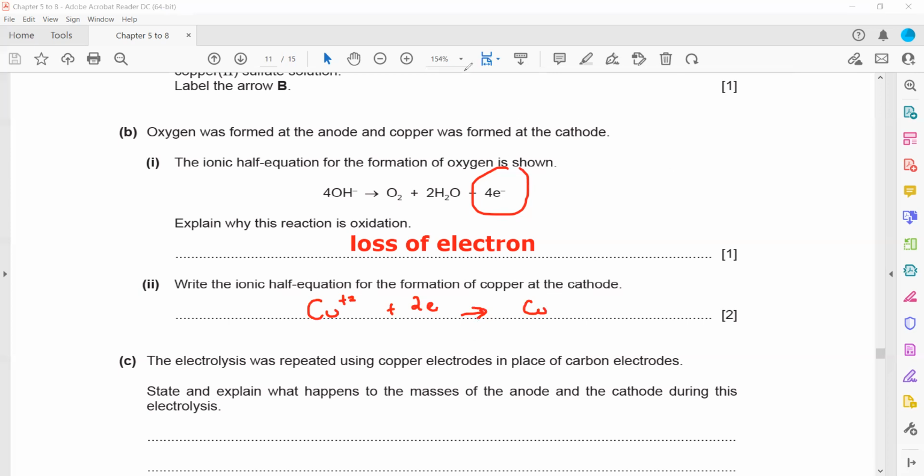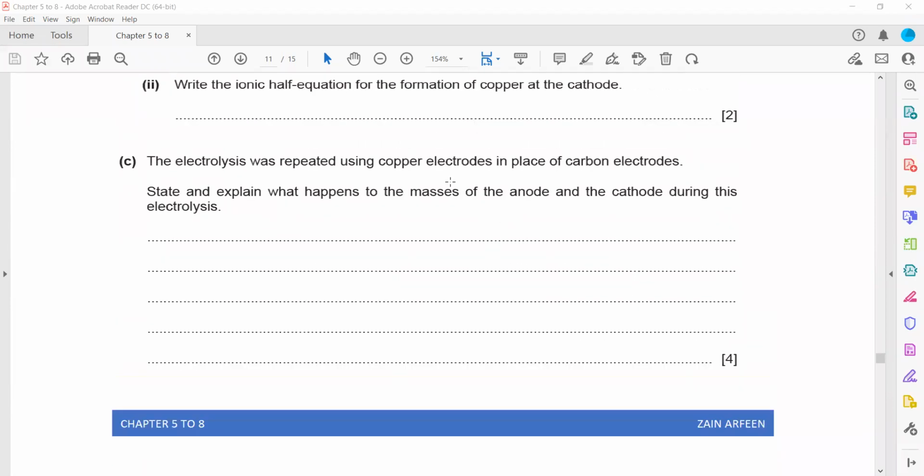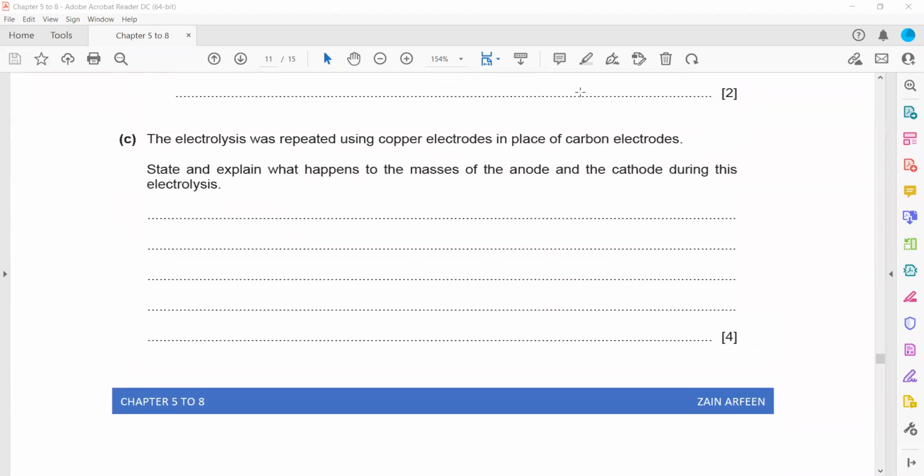Then the electrolysis is repeated using copper electrodes rather than carbon electrodes. Now state and explain what happened to the masses of the anode and cathode during this electrolysis. So now the anode is made up of copper, the cathode is also made up of copper, and the electrolyte is copper sulfate. Aqueous copper sulfate contains copper ion, sulfate ion, hydrogen ion, and hydroxide ion.